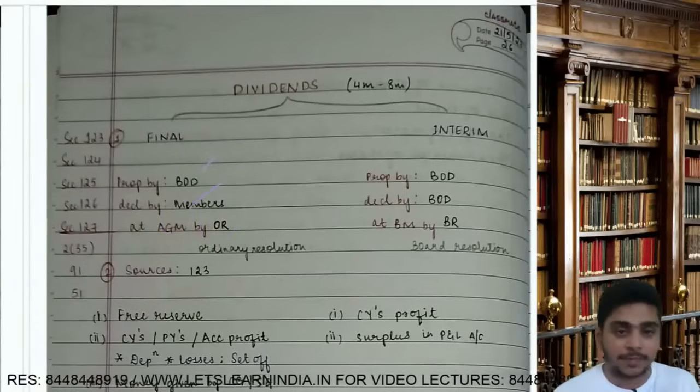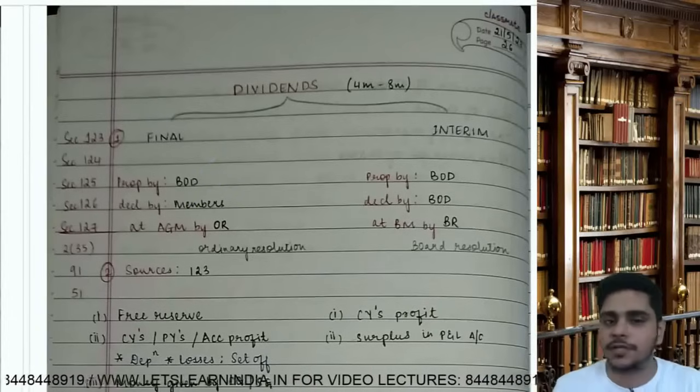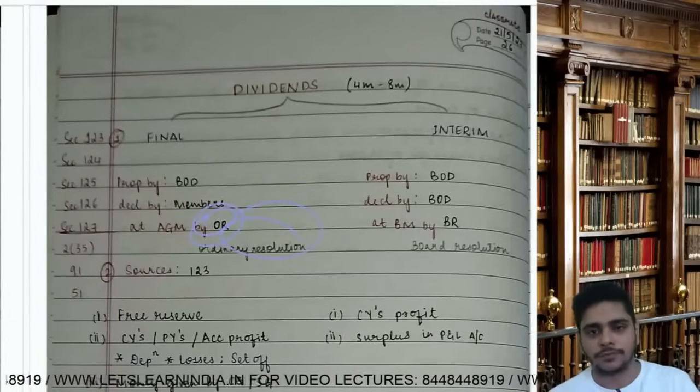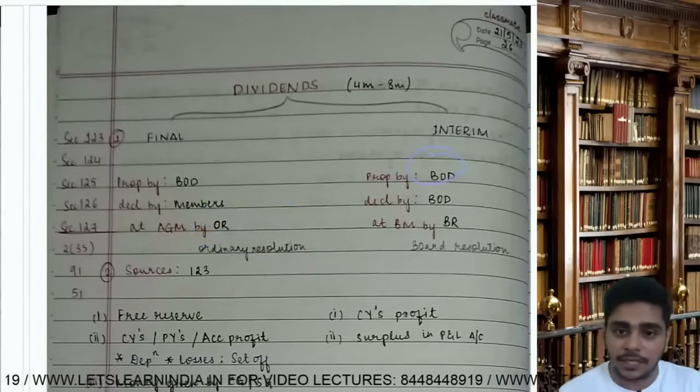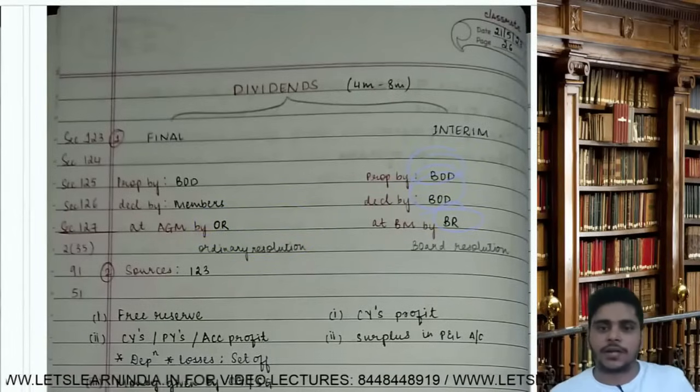Final is proposed, or recommended, by the board; propose and recommend mean the same. It is declared at AGM by passing an ordinary resolution. Interim is proposed and declared by the board at a board meeting by passing a board resolution. All these are your MCQs.